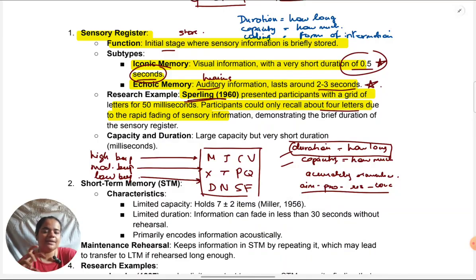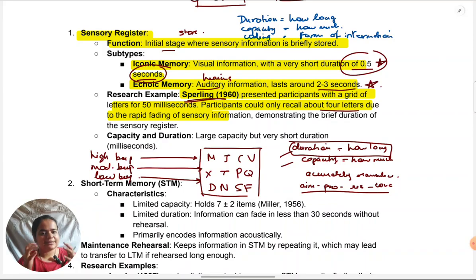They can be asked in general in the paper also. In my most recent exam video which I've posted, there was a question, what do we mean by duration of a register? What do we mean by capacity of a register? So no doubt you have to know individually for sensory, short term and all. They can ask what's the duration of STM or what's the duration of sensory register. But in general, what do we mean by duration or capacity? Even those type of questions can come in the paper. So this is also very important. In fact, repeatedly they've been asked in the paper.